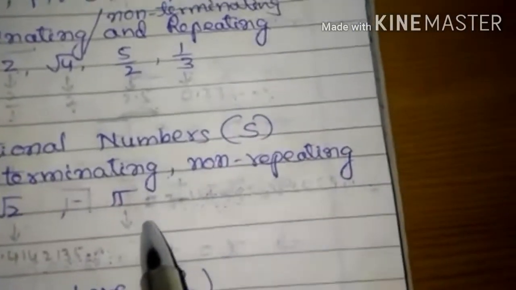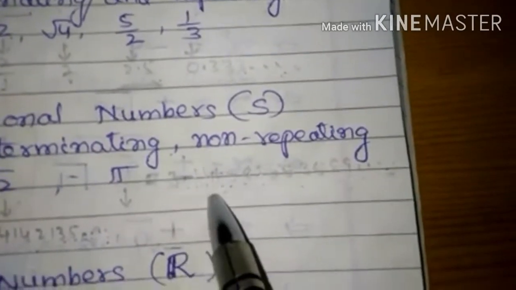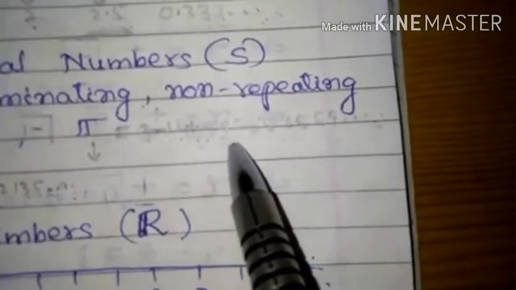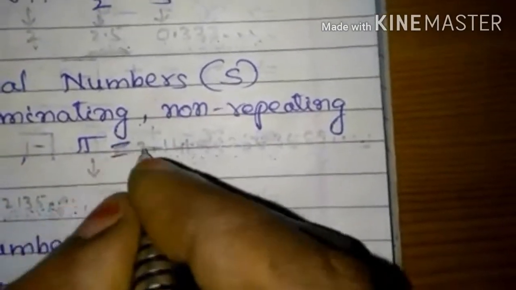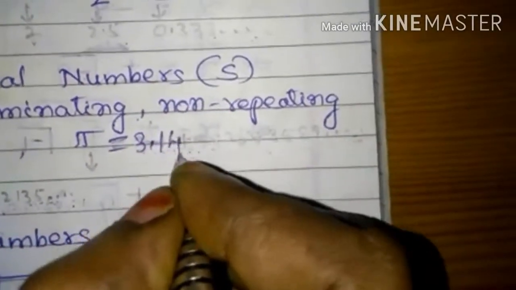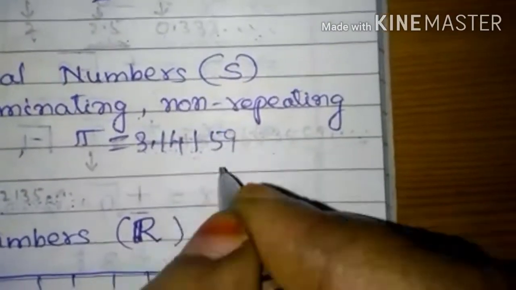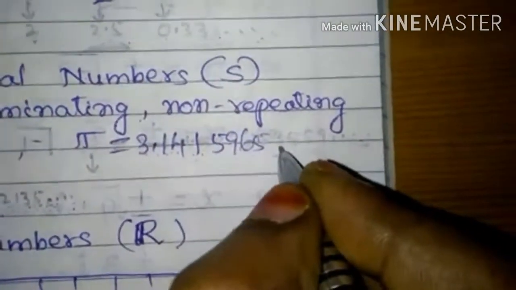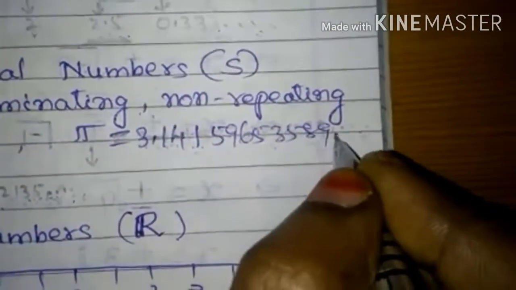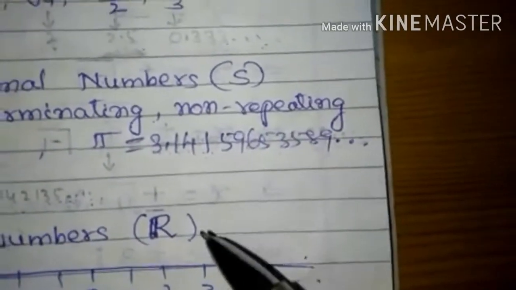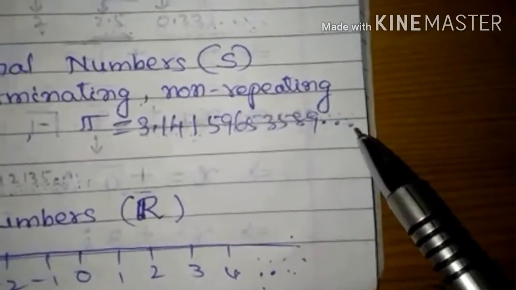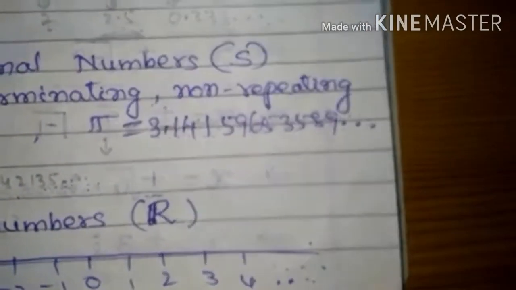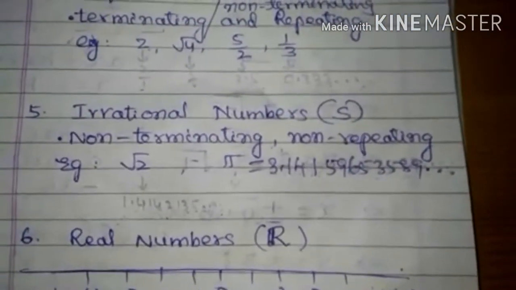The value of pi is equal to 3.14159, and so on. The decimal expansion of this is non-terminating and non-repeating. So these are irrational numbers.